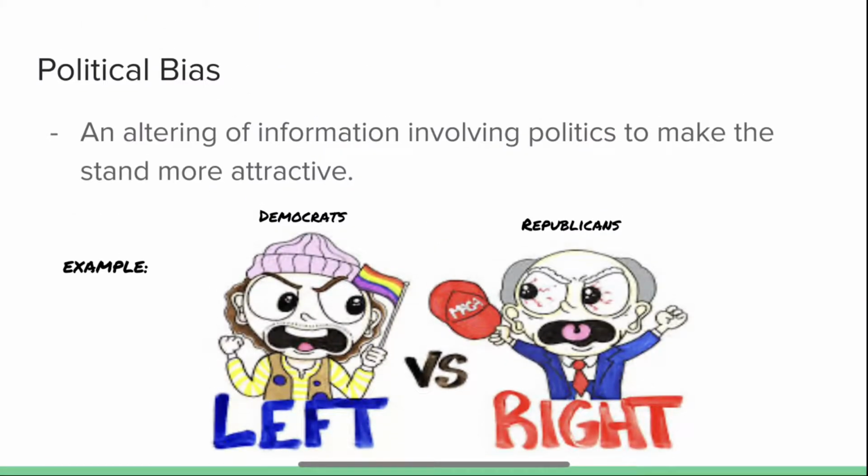So my misinformation presentation is on political bias, and political bias is an altering of information involving politics to make a stand more attractive. It's very common to see in politics, and in politics, people have an unwillingness to understand the views of the opposing side, which causes a lot of bias to happen. For example, with the election coming up, we can see a lot of political bias between Republicans and Democrats, and how each side uses bias to make each candidate look better or worse.